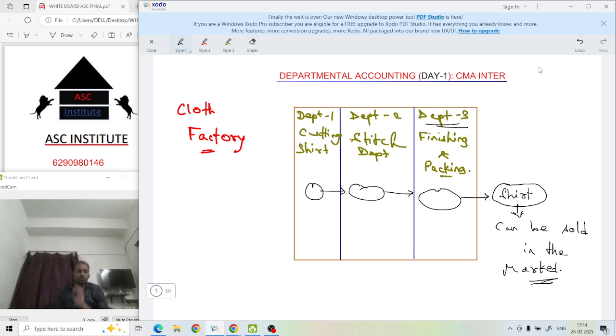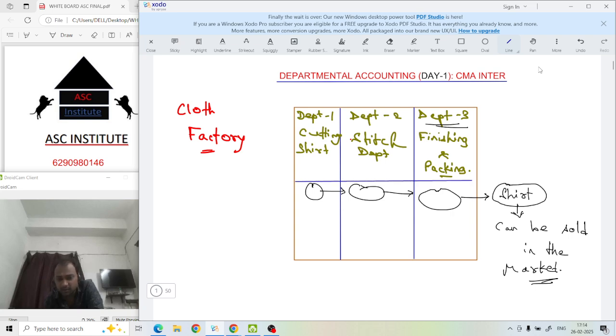So why are you doing this chapter? What is the reason for this chapter? How they are stitching, how they are cutting, how they are finishing their work and packing all these things and ironing the shirt is not our concern. Our concern is how the accounting will be done. Understood? Our concern is how the accounting will be done. That only we have to learn in this chapter.